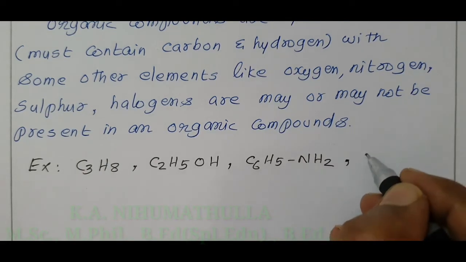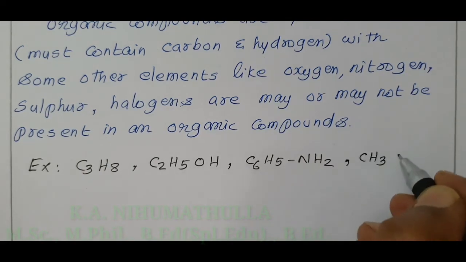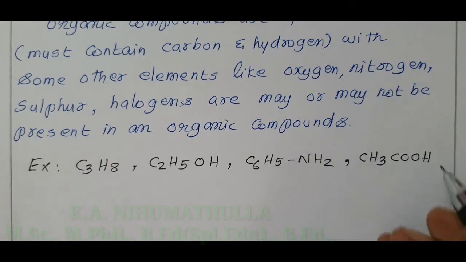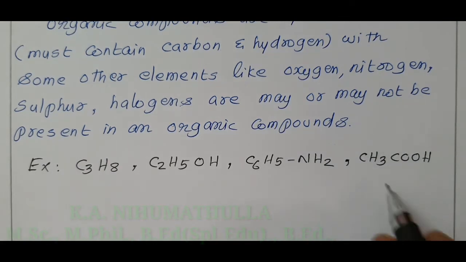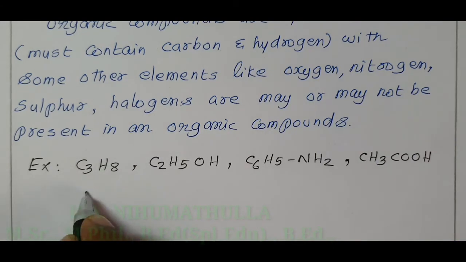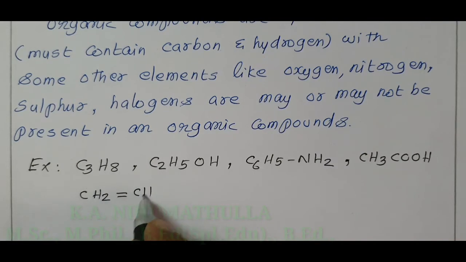Acetic acid, CH3COOH, is an example of an organic compound. It is not an example of a hydrocarbon. CH2=CH2, ethylene or ethene, is an example of both a hydrocarbon and an organic compound.